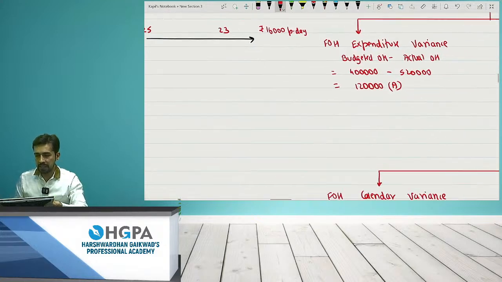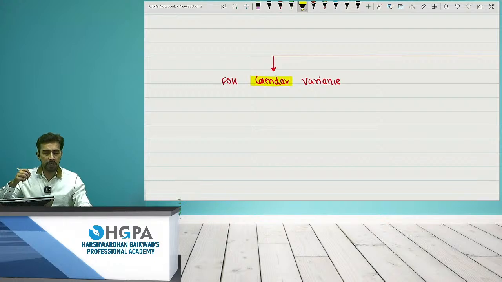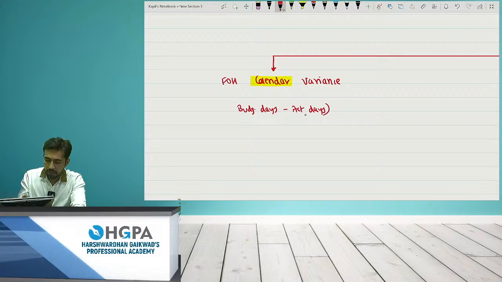As the name indicates calendar, can I say day wise? Again, I'll stick to my rules. Can I say the rules are standard minus actual? First we take standard and then we take actual. So I'll take budgeted days minus actual days into, can I say the answer is in days? So we'll write the recovery rate per day.